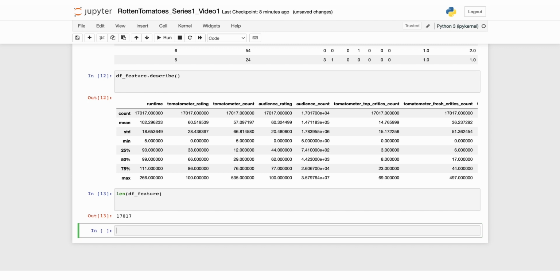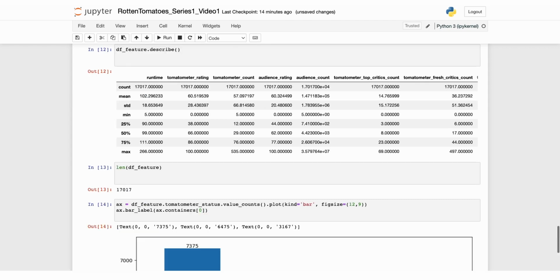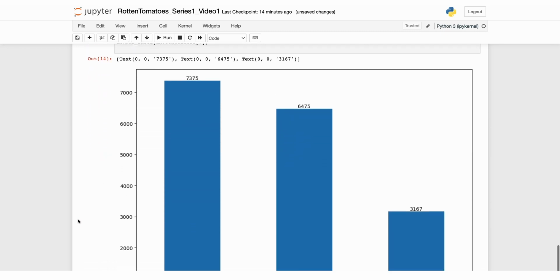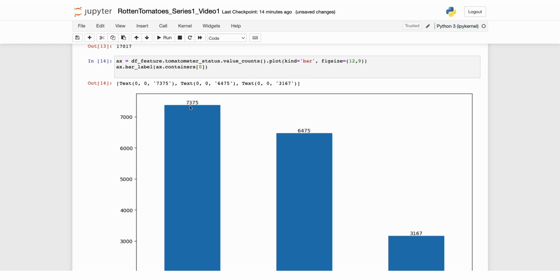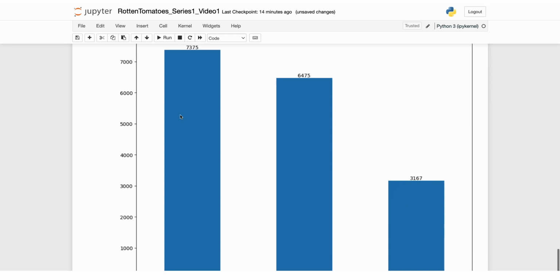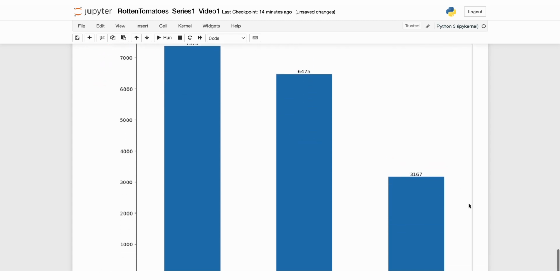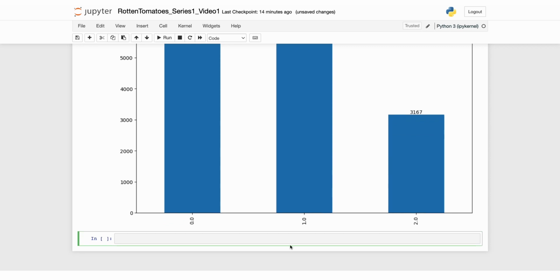Now let's analyze the distribution of our target variable, tomato meter status, and here's the code for that. And here's the output. So we can see that there are 7,375 rotten movies and 6,475 fresh movies and 3,167 certified fresh movies, indicating a class imbalance problem. So we'll need to address this issue later.